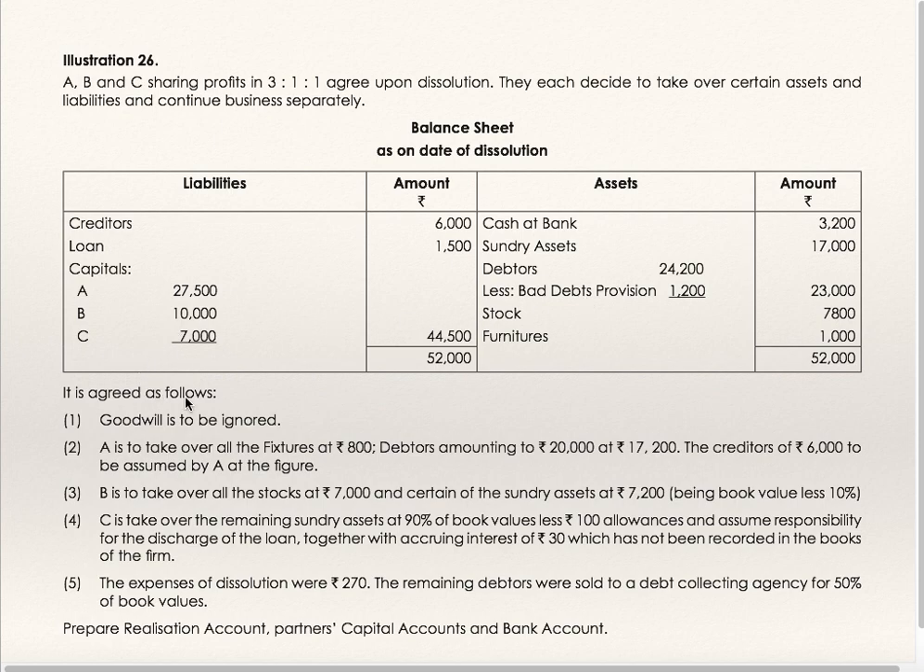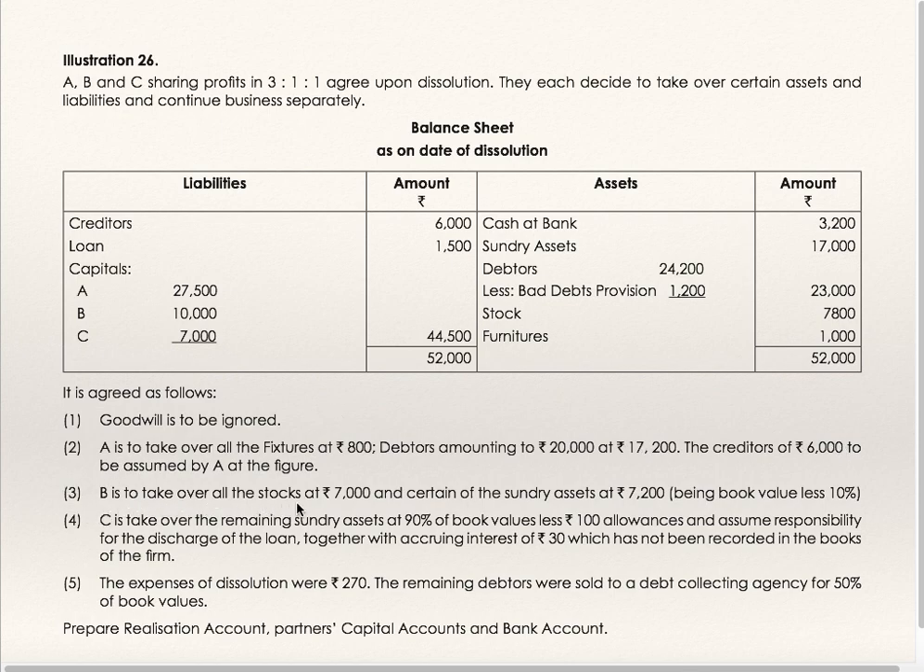It was agreed as follows. Goodwill is to be ignored. A is to take over all fixtures at 800. Fixtures here is furniture. He has agreed to take over furniture at 800. Debtors amounting to 20,000 at 17,200, and creditors of 6,000 to be assumed by A at the figure. 6,000 creditors A has agreed to take over at 6,000 only.